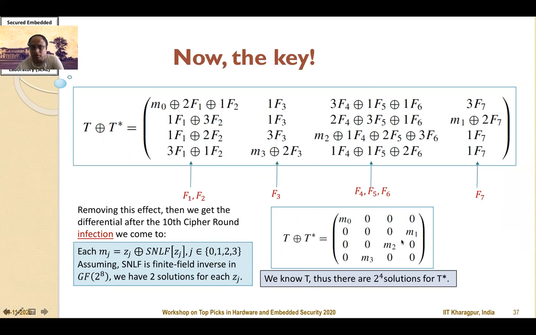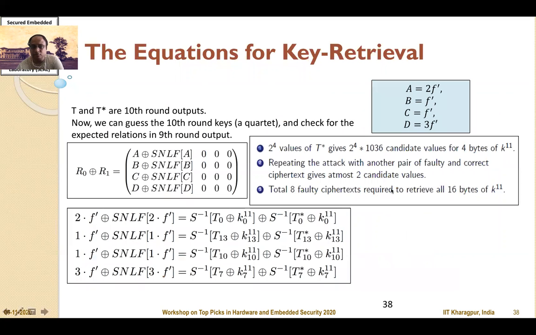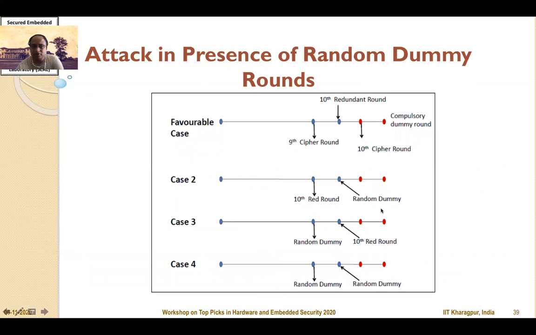Once the values of M0, M1, M2 and M3 are observed, then we can see that for every correct cipher state like T, there are 2 power of 4 solutions for differential T star. And if you observe another pair, then you can uniquely retrieve 1 key quartet. And likewise, as we know in AES 128, there are 4 AES key quartets. So overall, we require 2 into 4, that is 8 faulty ciphertexts, to retrieve the entire secret key of the AES algorithm. Now let us assume, as we have initially assumed, that there is no dummy round after the 9th cipher round and the 10th cipher round.